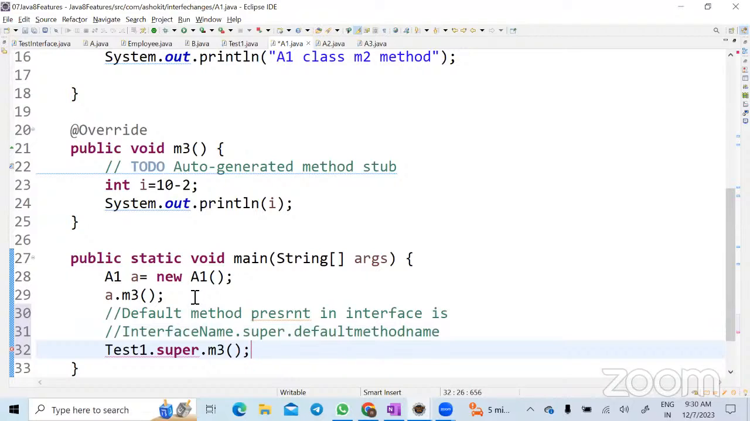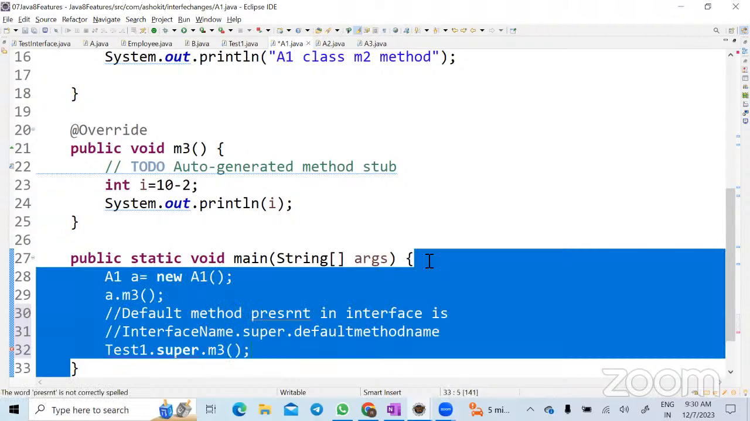M3. Yeah. But why am I getting an error here? Not a static method. Which one is not a static method? M3. Okay, what exactly is the error here? We are calling from a static method. So from a static method, can you call a non-static method?